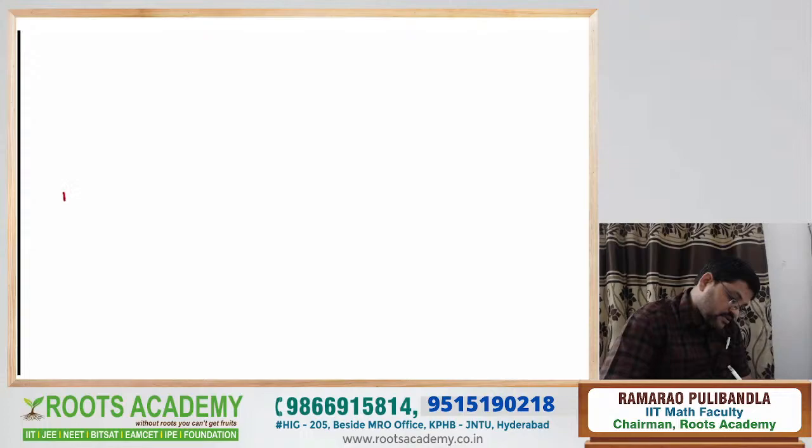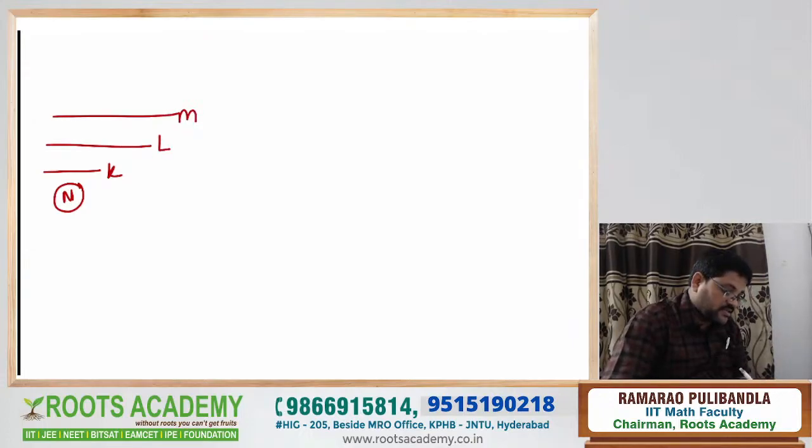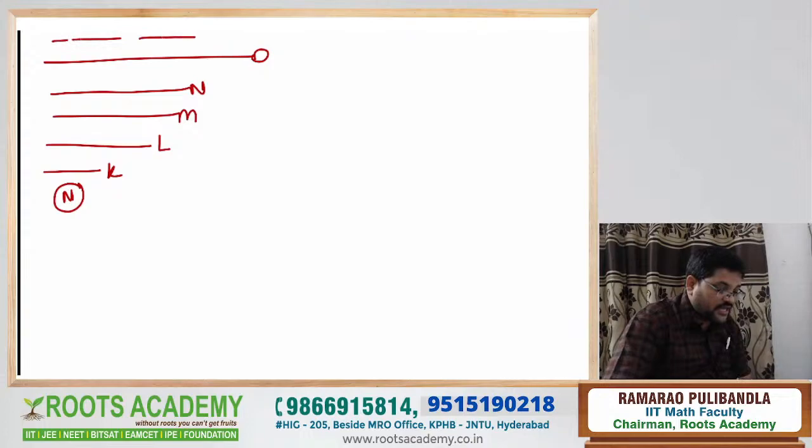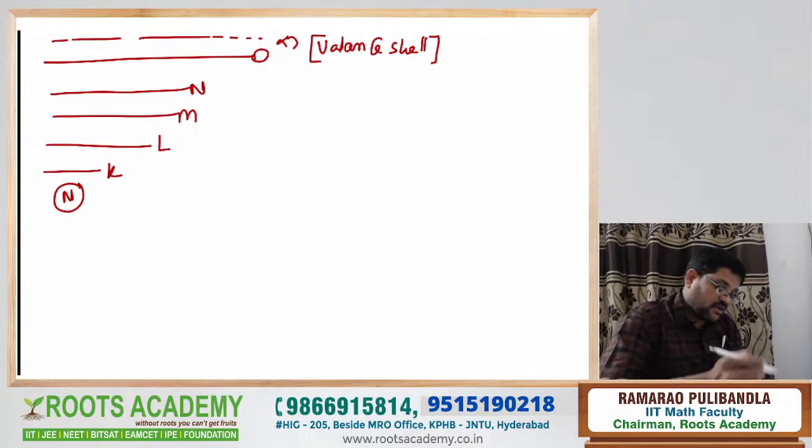As I said, this is the nucleus. This is called the K orbit, this is called the L orbit, and this is called the M orbit. This is called the N orbit, and this is called the O orbit. It's a very easy explanation, and this goes on to the infinite orbit. Infinity orbit means the valence shell, right? Now, based on that, the nucleus, K, L, M, N, O, P, Q go on to infinity.